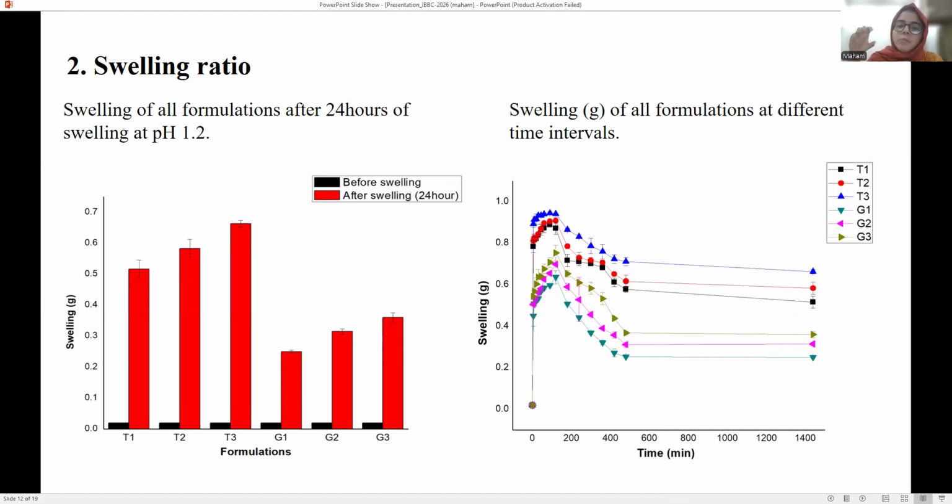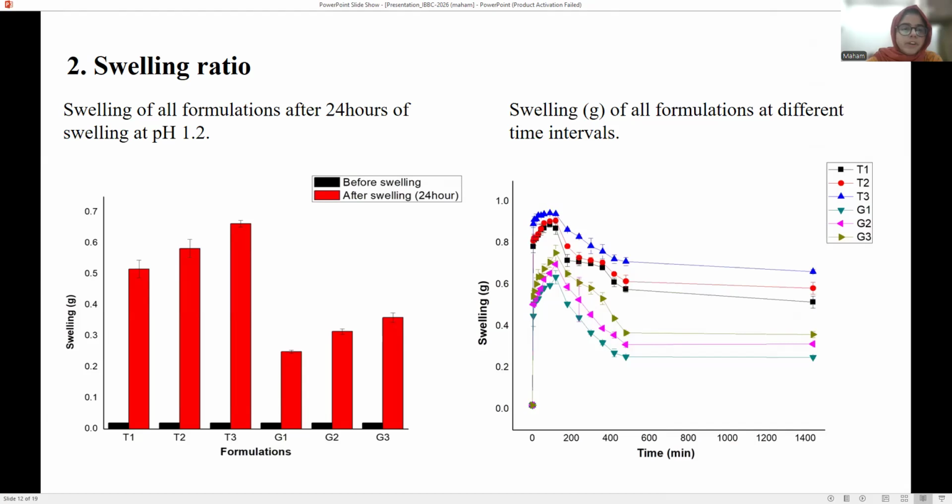After the saturation point, swelling decreases. This phenomenon is due to the erosion of the gel layer. The bead matrix experiences an intramatrix swelling force that results in erosion or leaching of drug from the bead.